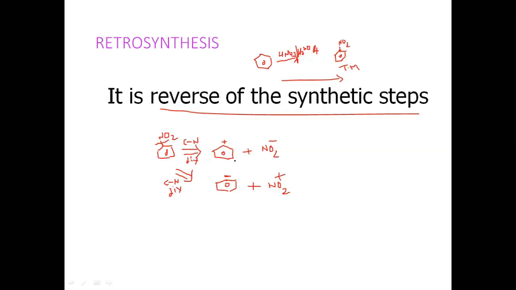There are two ways you can disconnect this C-N bond. One is where this carbon may carry a positive charge and the nitro group NO2 minus. Another way is where this carbon may carry a negative charge and NO2 plus. So the question is, which system can be used in order to get a starting material? Whether the first one or the second one.